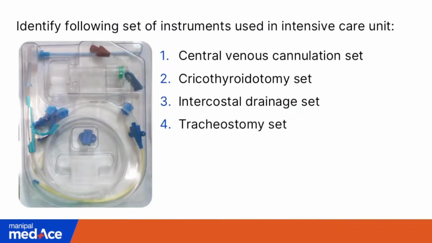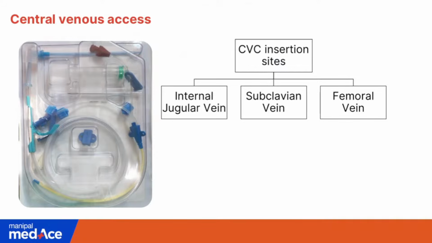So like philosophical monk said, the set in the question is the central venous cannulation set. If you can recall, I told you in the previous class, IJV, subclavian vein and femoral vein are commonly used sites for CVC insertion, and IJV is usually preserved for patients who are receiving dialysis.